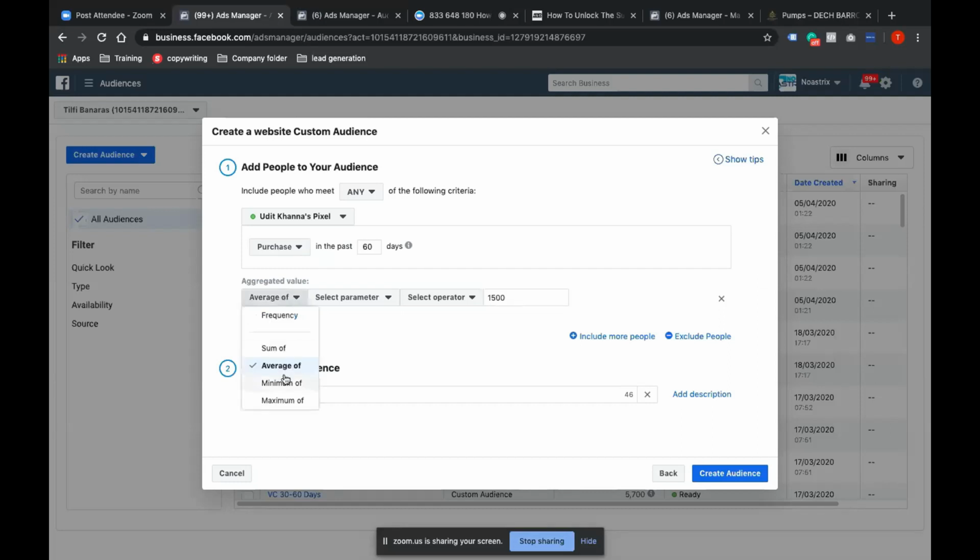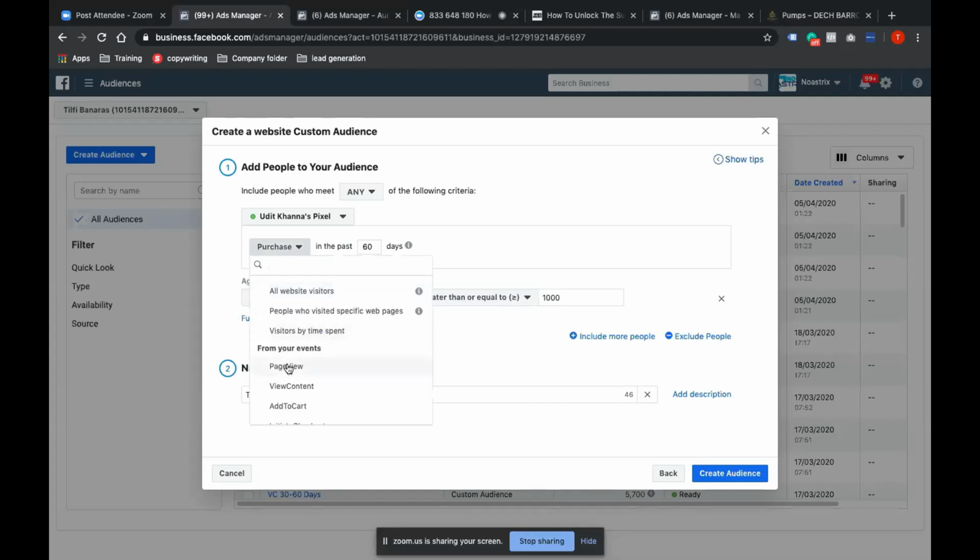So with this user-based study, depending on your minimum, I want to target at least whosoever has a minimum of 1,000 rupees. Then only I would want to retarget them. Less than 1,000 rupees, I'd not retarget them. So you can play around with these options and you can get whatever segment you want. Now let me share a few things.